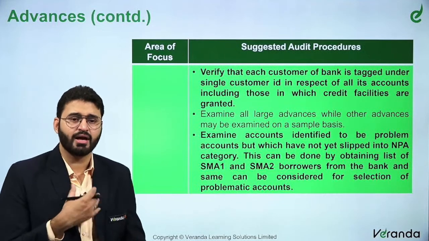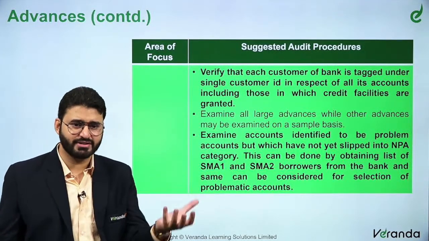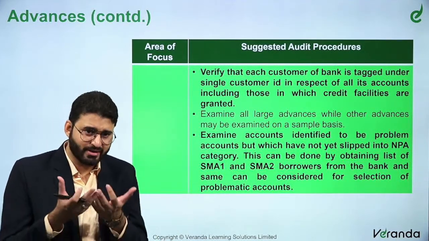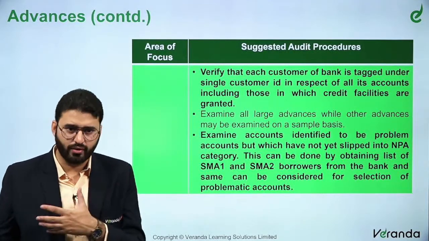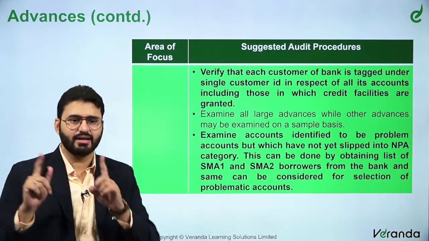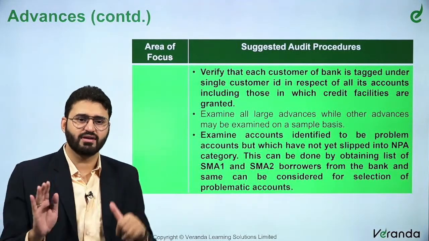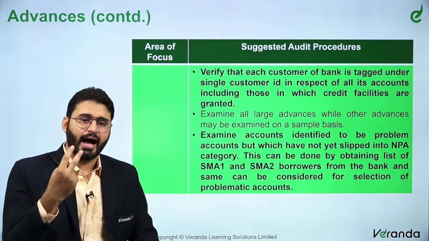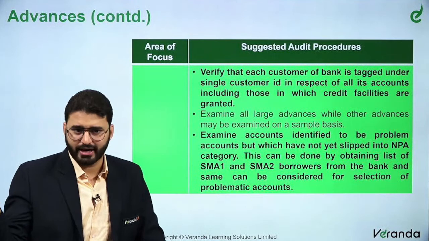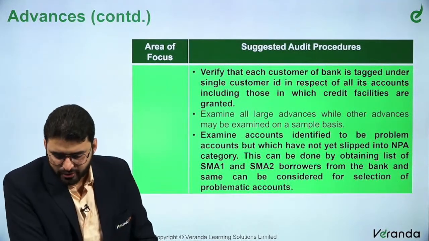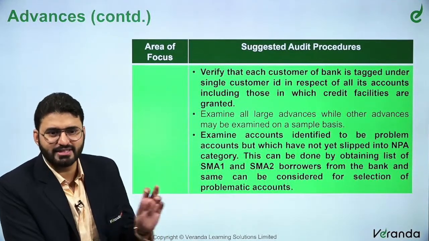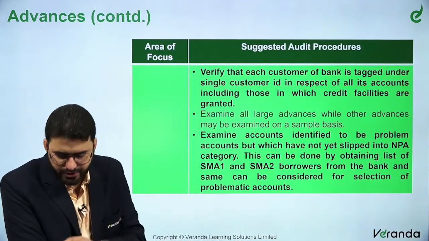So if I am a customer, I may have an OD facility, a fixed deposit, a current account, a savings account, and so on. I may have multiple facilities, but I am one single customer to the bank. So all my facilities should be under one single customer ID. I cannot have two or three multiple customer IDs. That's what is being told here, right? So if the bank opens a database in the CBS, it should know everything. That's how it should work.